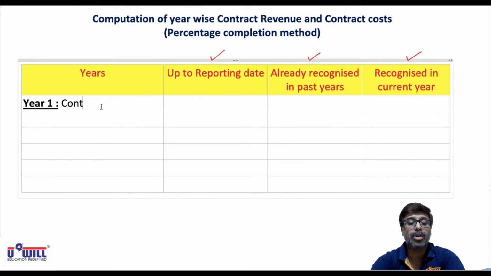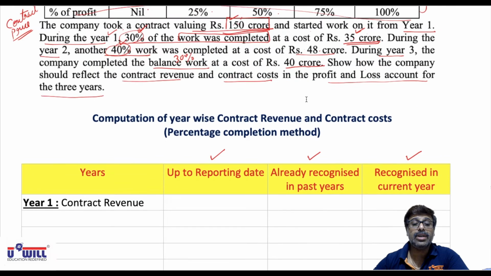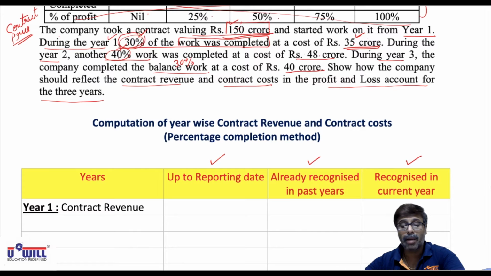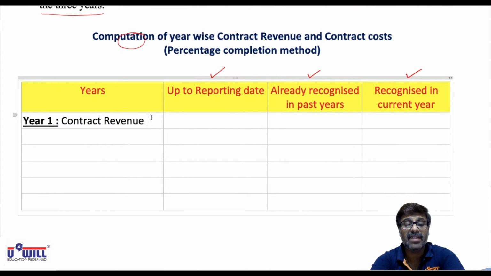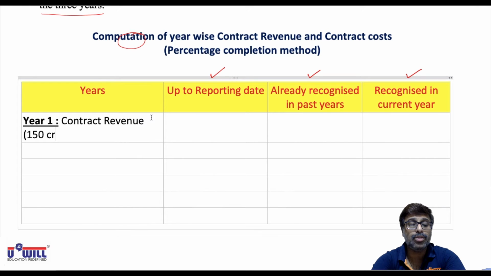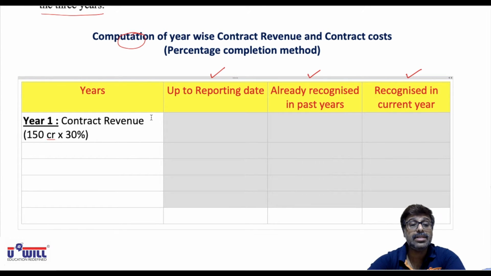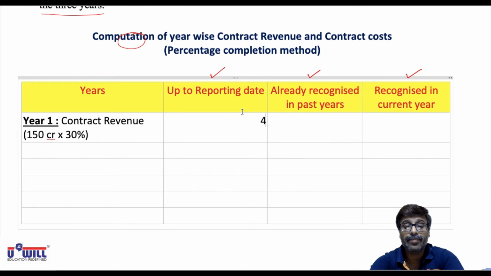First we take contract revenue. Now in the first year, what percentage of work is done? 30%, up to the reporting date, which is the first year only. So up to the first year, 150 crores into 30% work is done, which is equal to 45 crores only. Up to the first year, 30% work is done, which means you will take 45 crores in the first year.